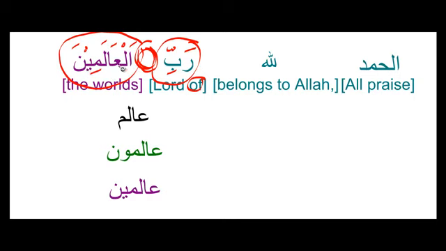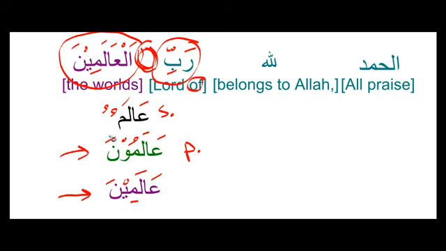Now you might ask, well, why doesn't al-alamin have a kasra? Why does it have a fatha? Well, that's because al-alamin is a plural. So alam is the singular form, and then alamun is the plural form. Now, if you want to give alamun a kasra or fatha, you actually change it to alamin. That's why many of you will have heard muslimun and you'll have heard muslimin, because the only difference is that alamin is the kasra or fatha form of alamun, and that's the only difference.